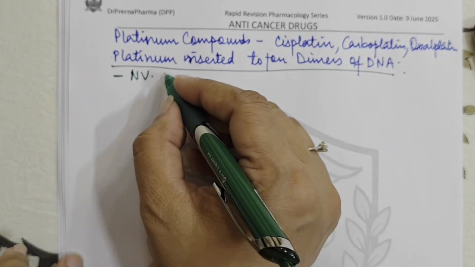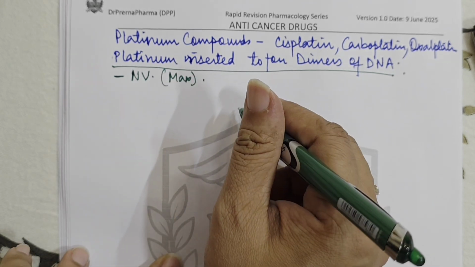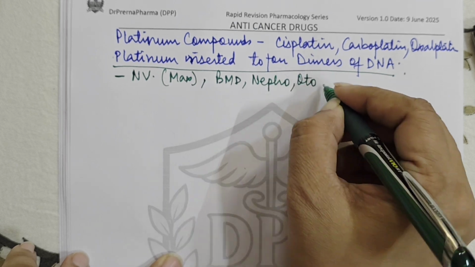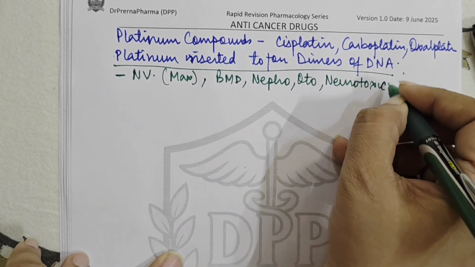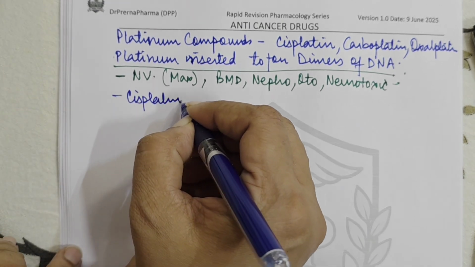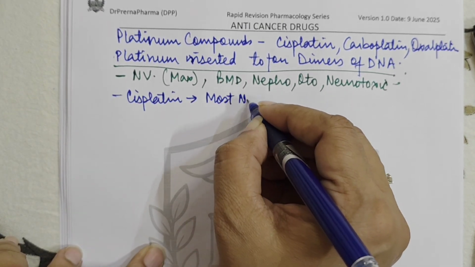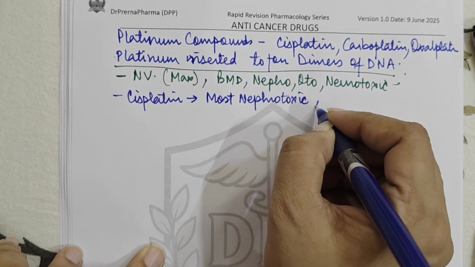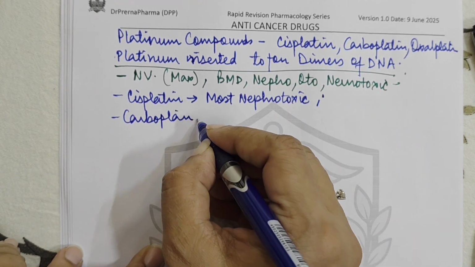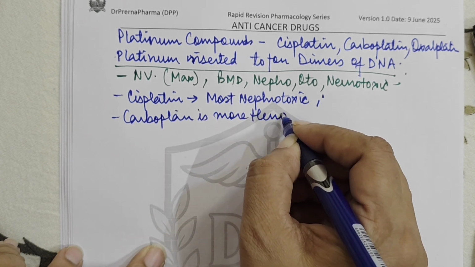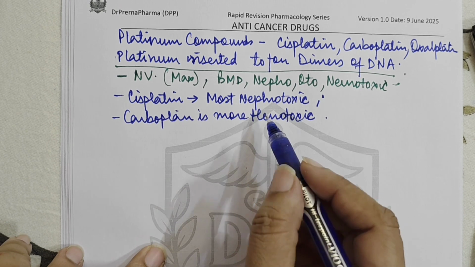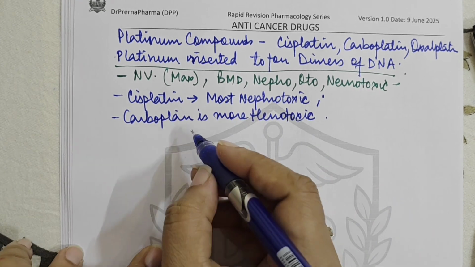They cause nausea and vomiting, which is the maximum seen with any other anti-cancer drug. Then they also cause bone marrow suppression. They are nephrotoxic, they are ototoxic, and they are neurotoxic. So all three toxicities are seen with these drugs. Now in this, cisplatin is most nephrotoxic. Okay? Carboplatin is most hemotoxic. Okay? Then carboplatin is less nephrotoxic, ototoxic and neurotoxic than cisplatin.